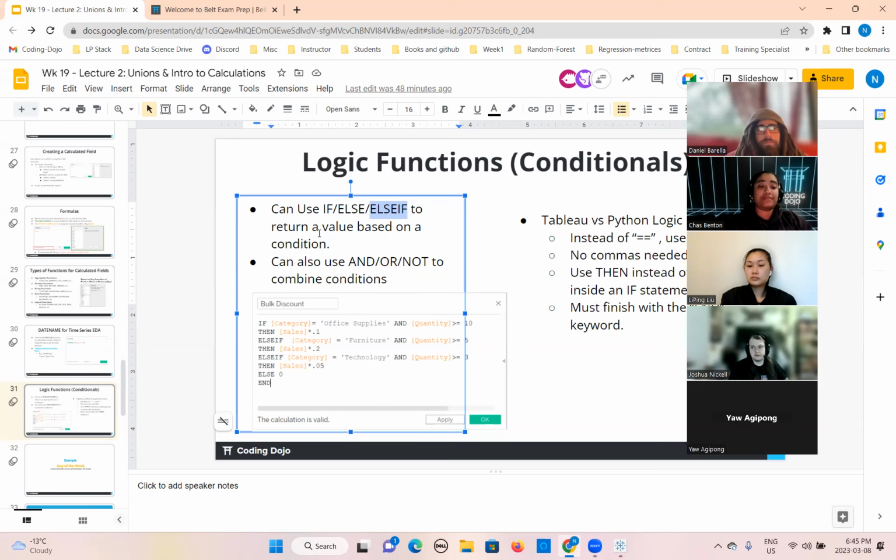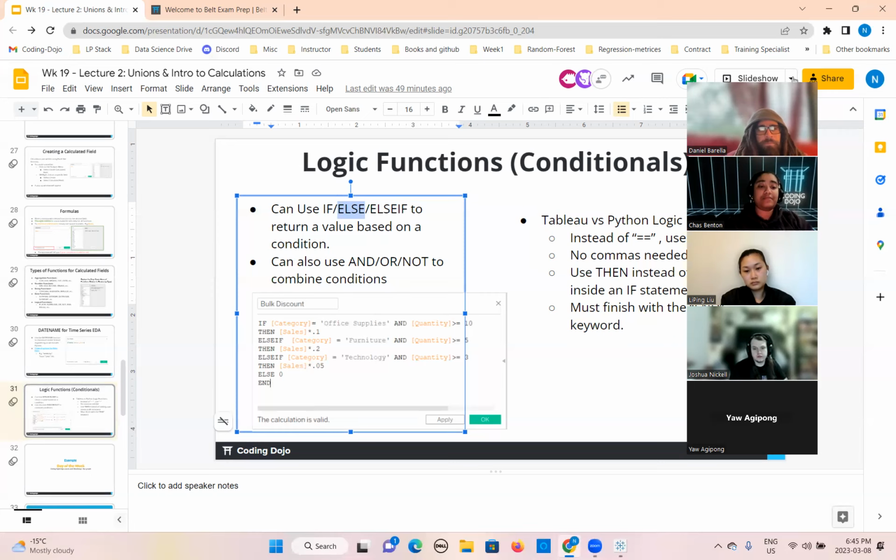If the first condition is false, your flow will come on to the second condition, that is known as else if. After that, else comes. This is the default condition. If no condition is true from the if and else if, this condition will automatically be true. Okay, so this is how we use the logical functions. You can also use and, or, not to combine the conditions here.